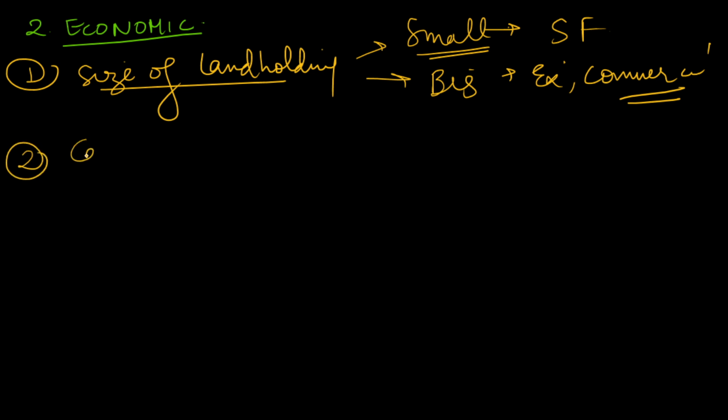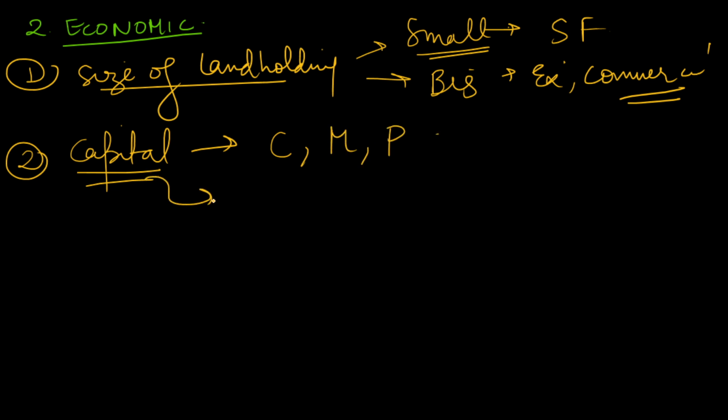Then capital availability. If we have the required amount of capital available, we can focus towards commercial farming, mechanized farming, plantation farming. But if we have low capital, we have to focus on subsistence farming only. Okay, next would be the market demand.